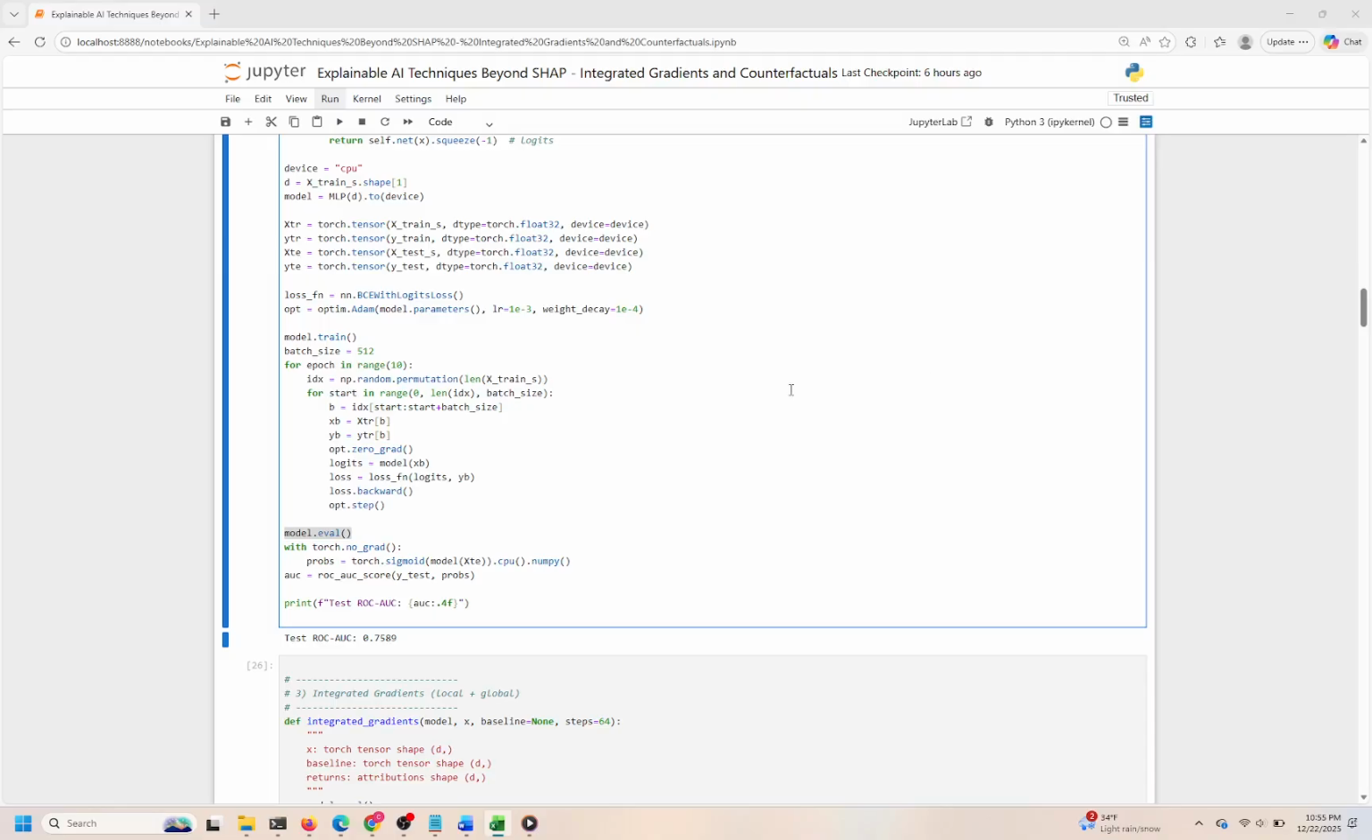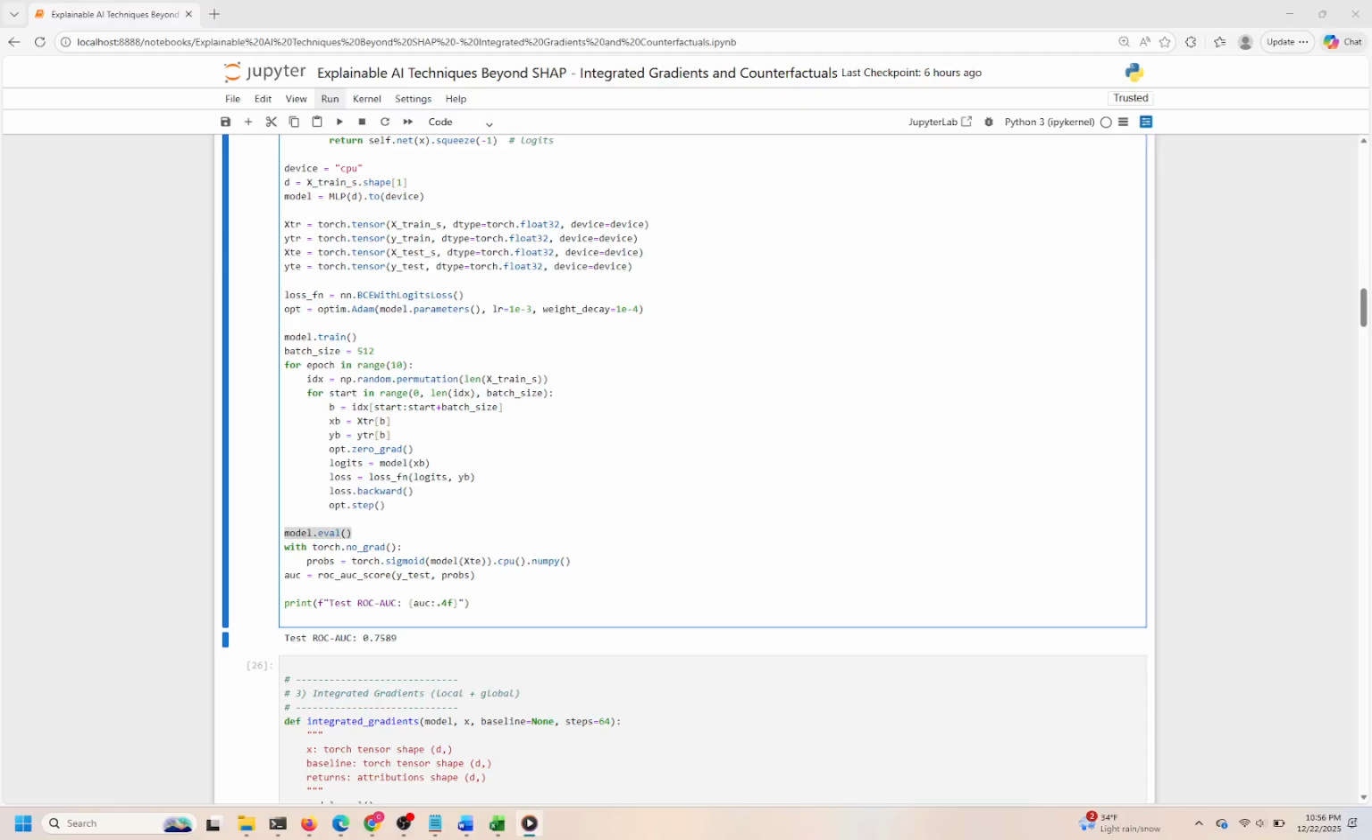We then calculate the ROC AUC score, a robust metric for binary classification that measures the model's ability to distinguish between default and non-default cases across all classification thresholds. The printed ROC AUC value provides a concise summary of model performance, indicating how well the MLP captures the complex relationships in the synthetic credit risk data.